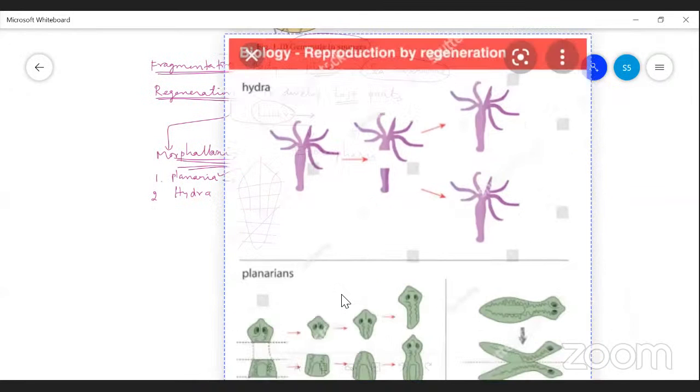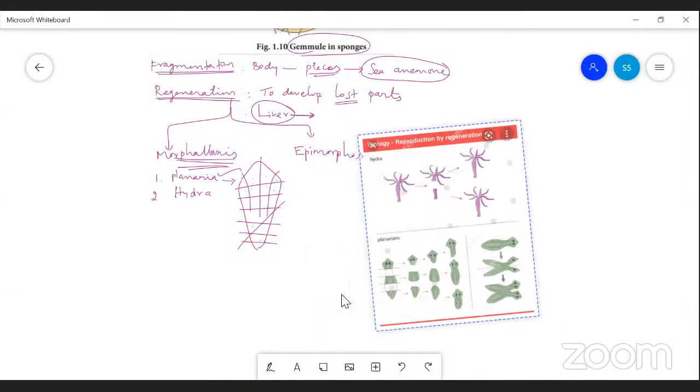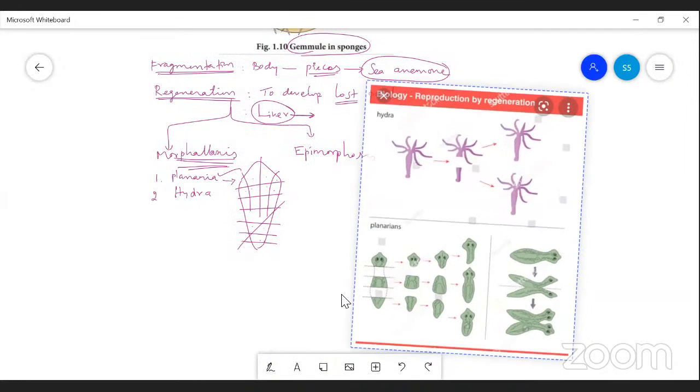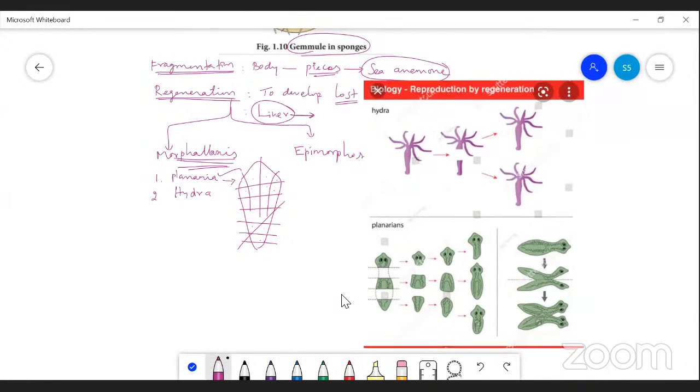Okay, now this is a regeneration process in the case of hydra. The hydra that is broken, or that we can make into pieces at a vertical angle. When it is broken like this, the anterior part is able to develop the posterior part, and the posterior part is able to develop the anterior part. So the power of regeneration is present in all portions of the body, both the anterior region as well as posterior regions.